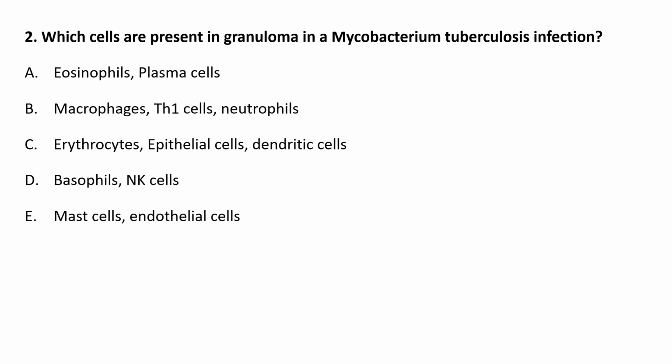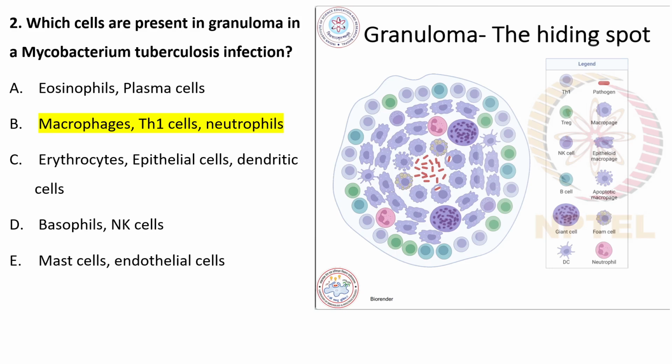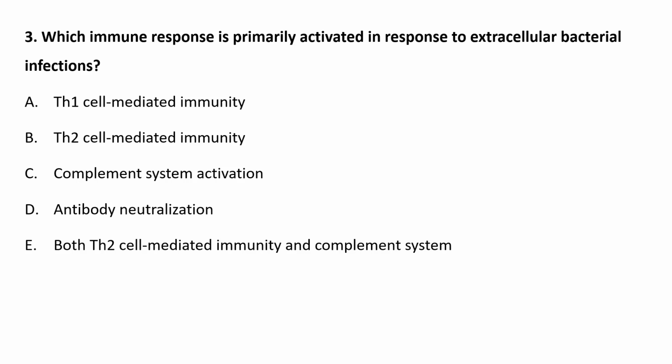The second question was, which cells are present in granuloma in a Mycobacterium tuberculosis infection? This we have seen in previous slides, that macrophages, Th1 cells and neutrophils are present in the granuloma of MTB infection. The third question was, which immune response is primarily activated in response to extracellular bacterial infection? Here they are talking about extracellular bacterial infection, so both Th2 cell-mediated immunity and the complement system are involved.